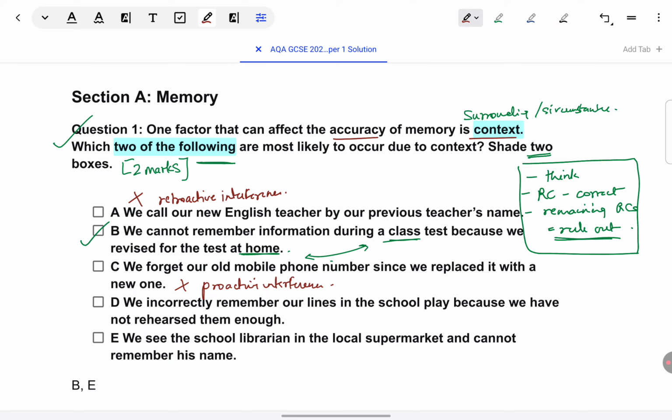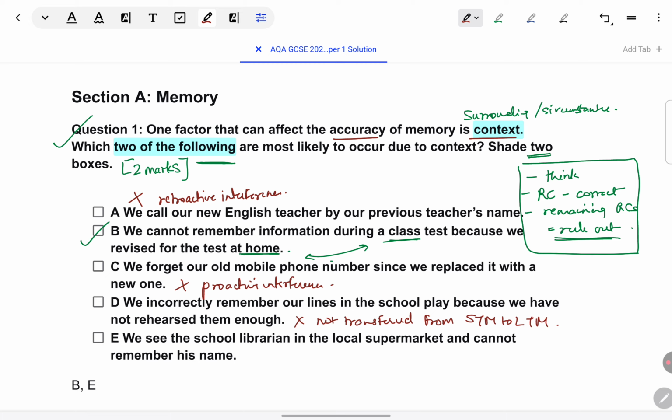Next is we incorrectly remember our lines in the school play because we have not rehearsed them enough. This is just a problem of information not being transferred from STM to LTM. Rehearsal is missing. Again, nothing to do with context.